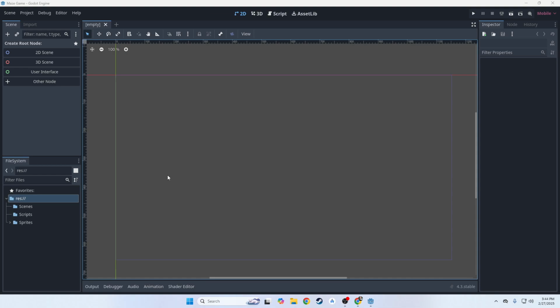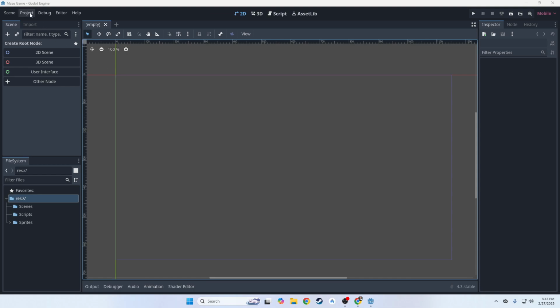Our game is going to be nice and small, okay? So we want to change that. I also don't like this background color. It's a bit gross, we shall say. So I want to change the background color and I want to change the size of the screen. Luckily, we can do both of those things in the same place.